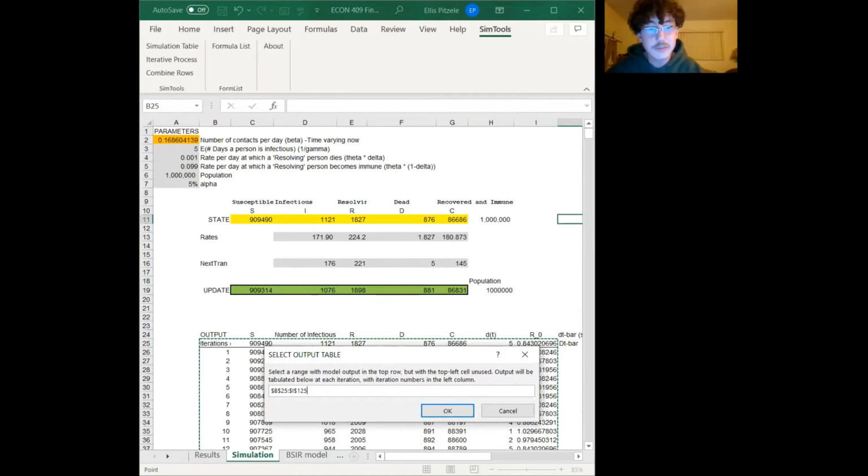The main state variables that were given were S, I, R, D, and C. The S stands for the susceptible amount of people that can be potentially infected over the course of a simulation. The I variable is the amount of new and existing infectious people over the course of the 100-day period. The third variable, R, is the number of resolving cases. The D variable represents the number of people that die from being infected. The last variable, C, is the amount of people that have recovered and are immune.